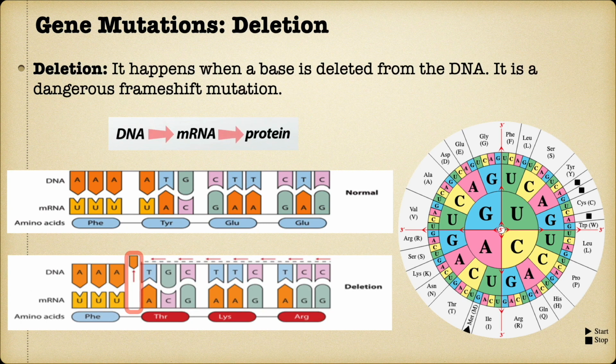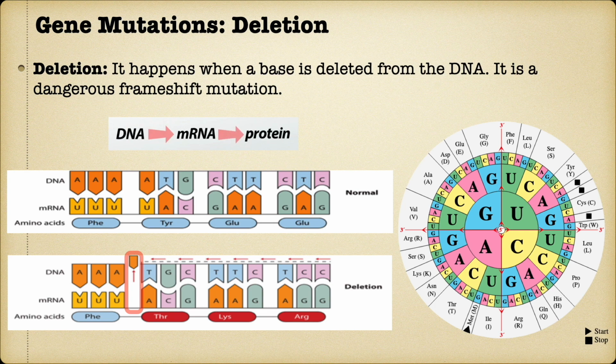Deletion gene mutation. Deletion mutation occurs when one or more of the nitrogenous bases from a gene sequence gets deleted. Let's understand how such a small change may badly impact the protein synthesis process, which is crucial to our cells. Once again, you can see the normal DNA sequence of a protein synthesizing gene consisting of 12 nitrogenous bases. These bases are AAA, ATG, CTT and CTC.